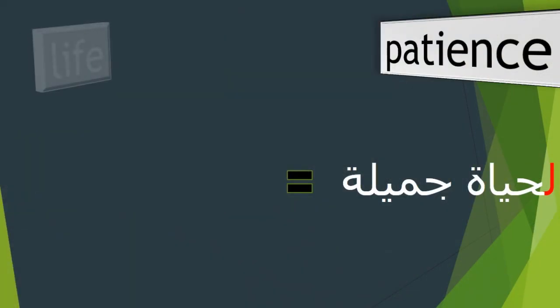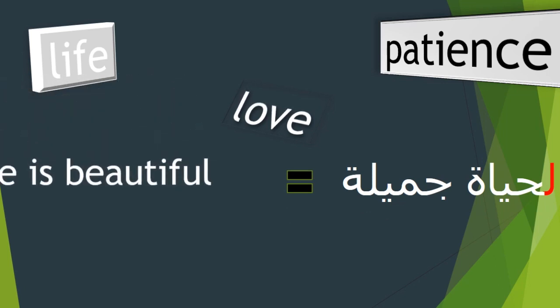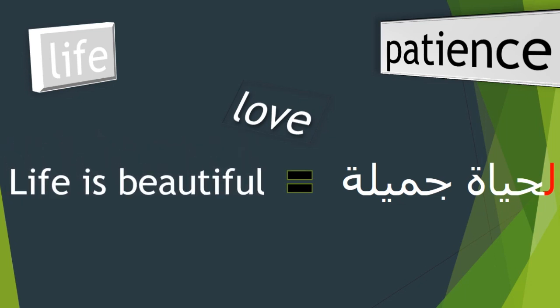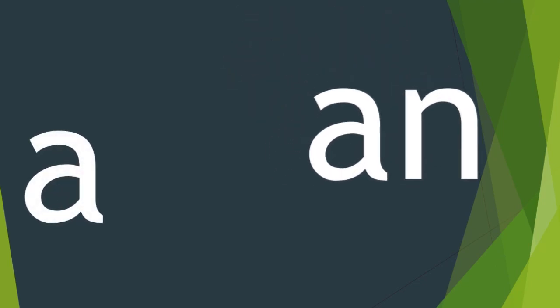You will find the definite article used more frequently in Arabic than in English, especially in general terms and expressions like love, life, or patience. For example, "life is beautiful" becomes "the life is beautiful." There are no indefinite articles such as "a" and "an" in the Arabic language. You simply leave them out.